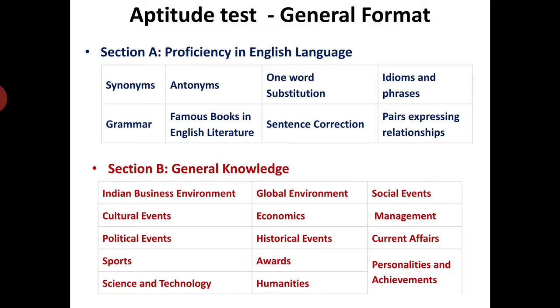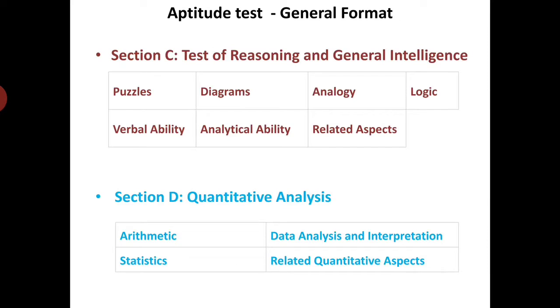The PGCET of Karnataka has 4 sections. Section A, proficiency in English. Section B, general knowledge. Section C, test for reasoning and general intelligence. And Section D, quantitative analysis.